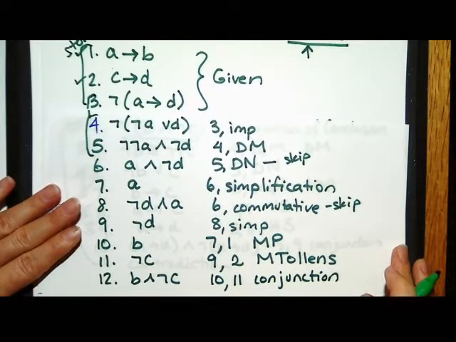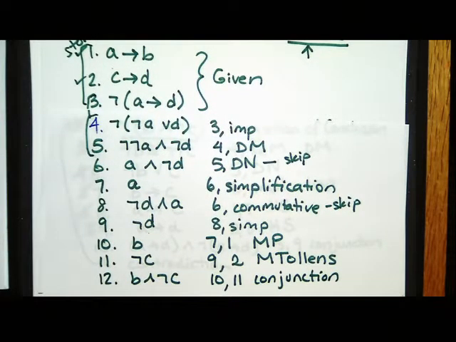So how many rules on here were new for you today? Okay, so 2 or 3. Not too many. And commutative's easy. You already knew it from math, right? And simplification was easy because we know that ands can be simplified, right? And conjunction's easy because we can make ands out of 2 things that are true. So we only added some easy stuff. The hard one we added was modus tollens. But it's not too hard because we already learned modus ponens really well, and it's very similar to that.